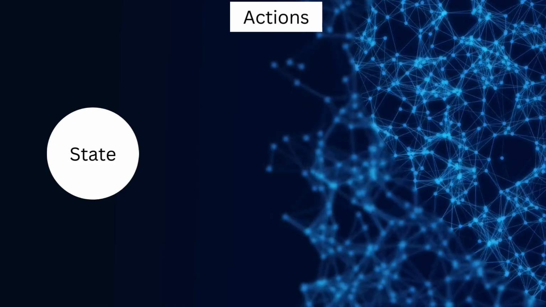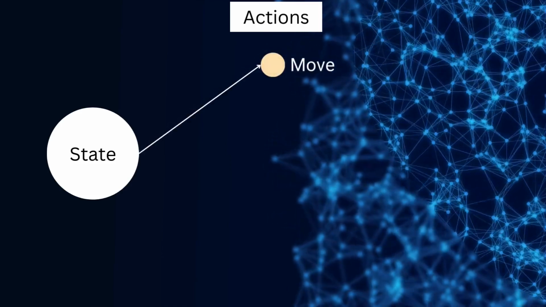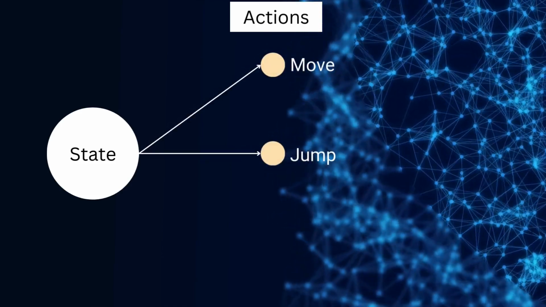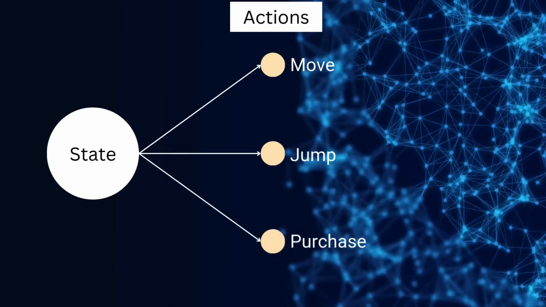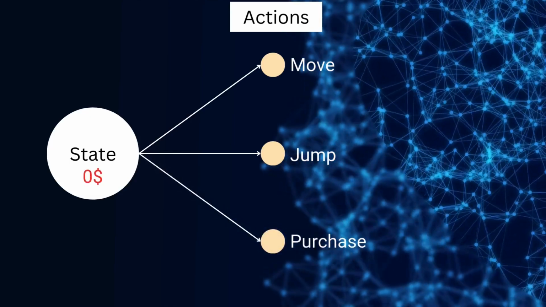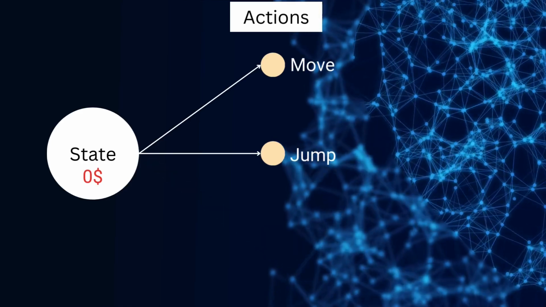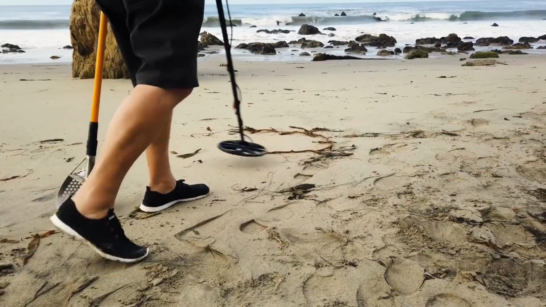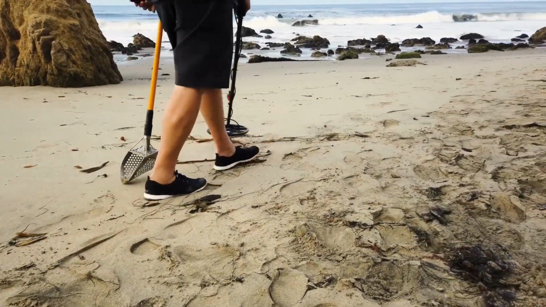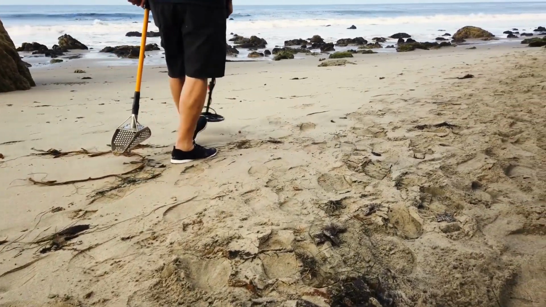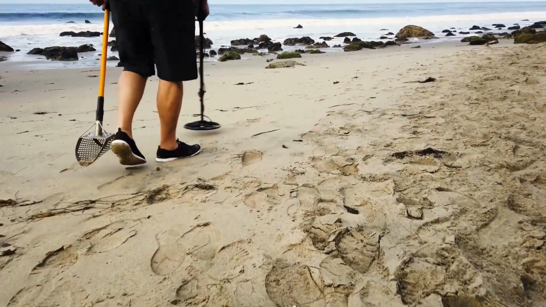Each state comes with a set of available actions. Some actions are possible, while others are not. For example, an agent with 0 credits cannot buy anything, making the purchase action unavailable in that state. Decisions are driven by the expectation of future rewards. The term perceived is crucial here.